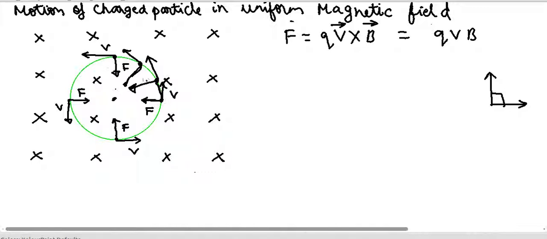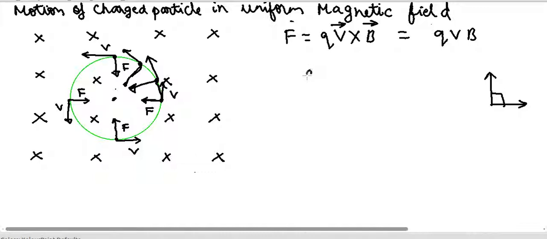And let us find out what will be the radius of that circle. So that radius of the circle will be given by, so we know that in case of circular motion, the centripetal force should be equal to the centrifugal force.